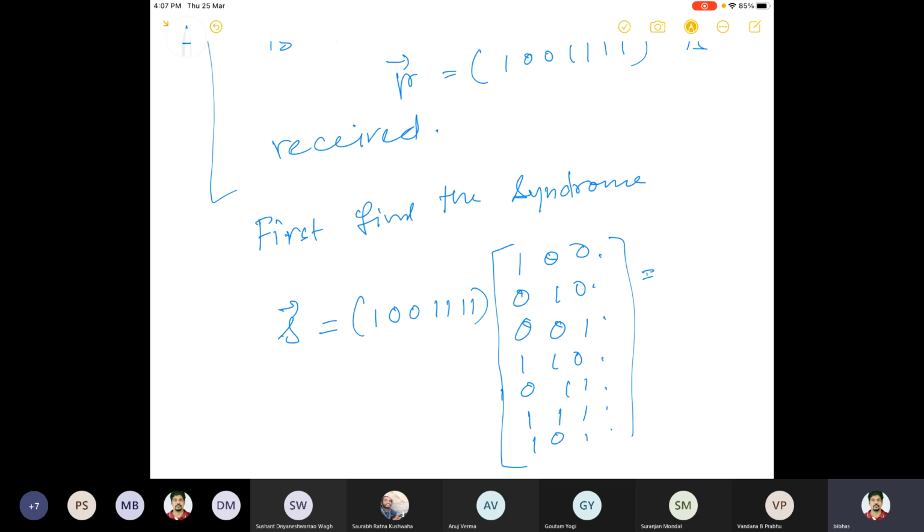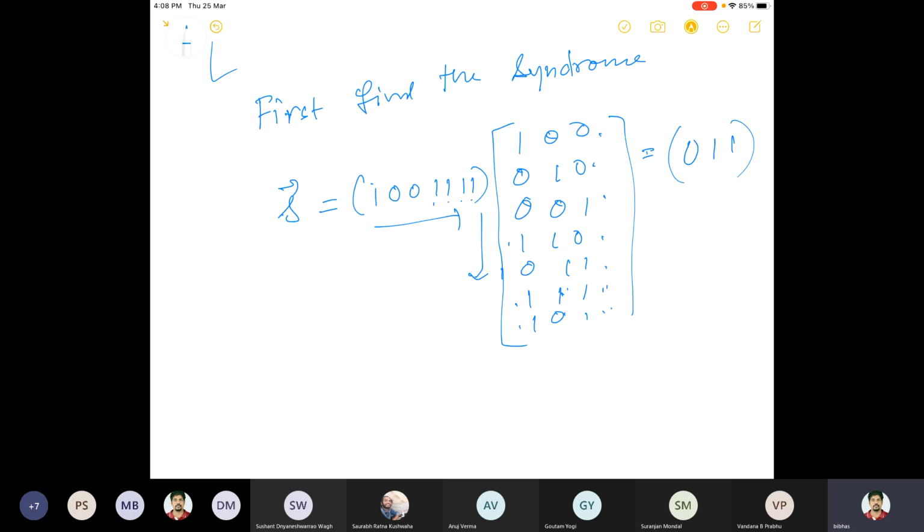If I compute this, first multiply this times this. In this position I need to check: this is 4, 1, 2, 3, 4. Here is 1, there is 1, so this will be 0. Same thing I can do. First one is 0, doesn't matter. Second, this will be 1. And the first one is already 0, so this is 1. This is the syndrome.